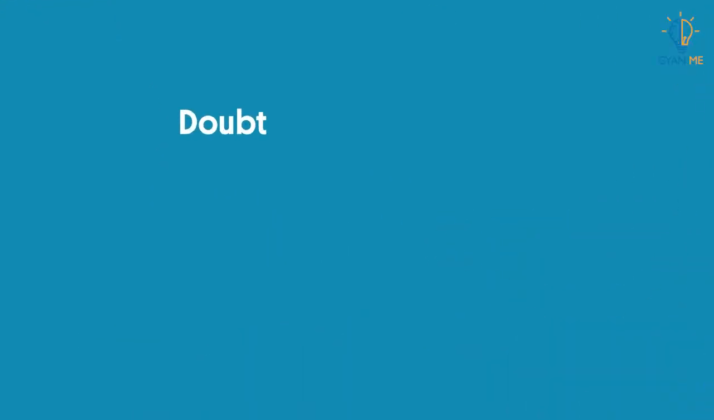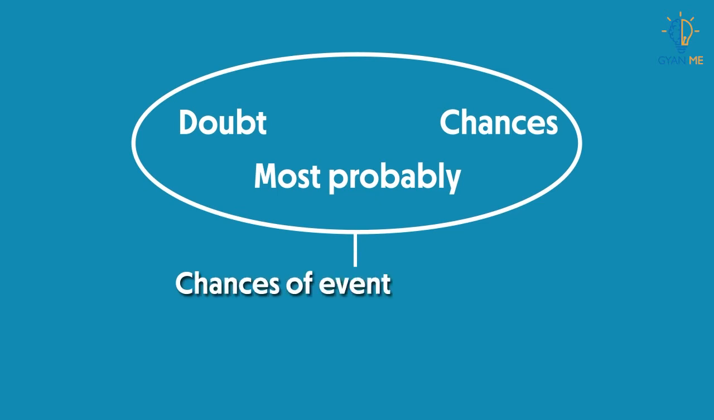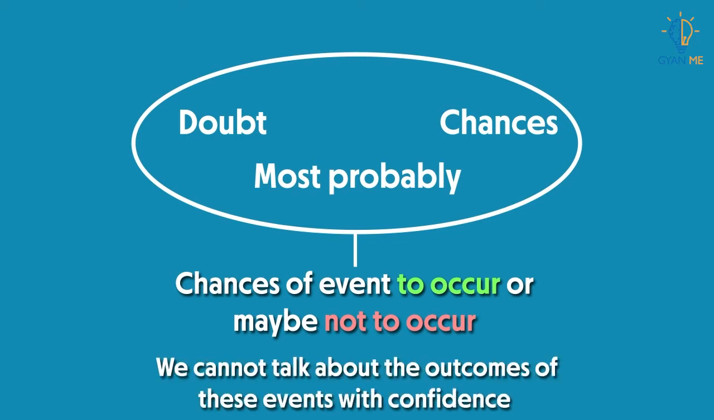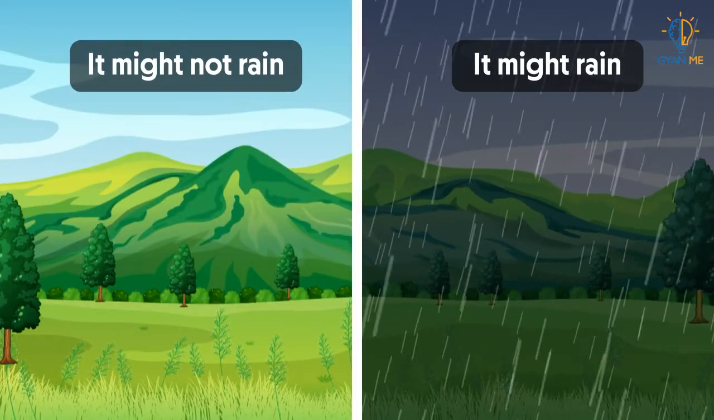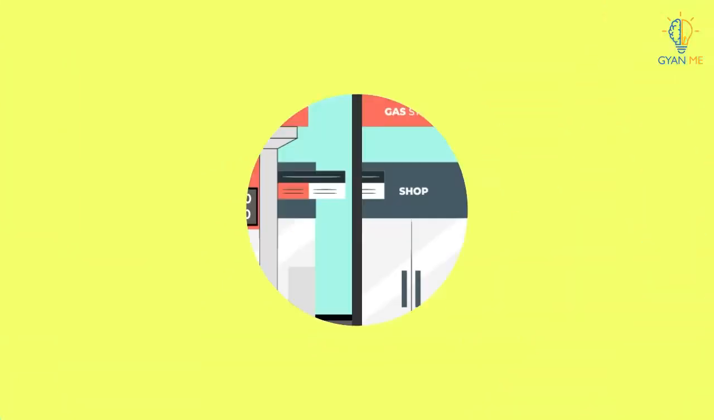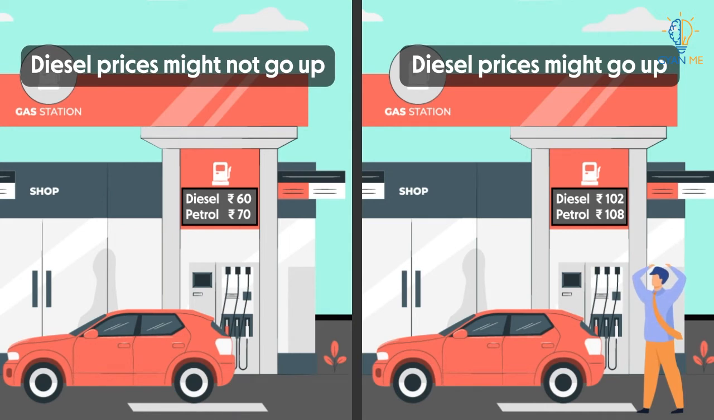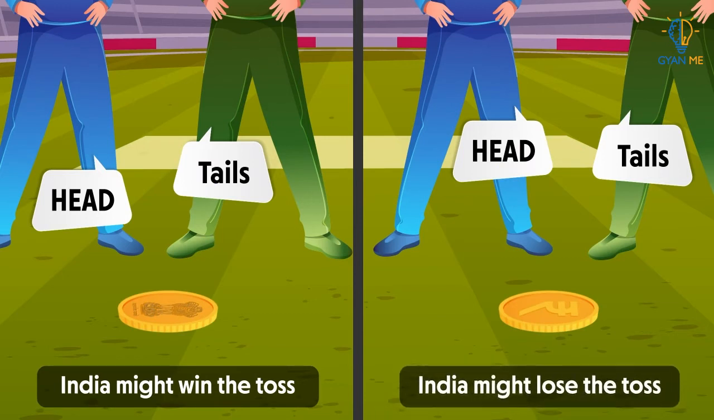The words doubt, most probably, chances, etc. used in the statements above involve chances of an event to occur and maybe not to occur. So we cannot talk about the outcomes of these events with confidence. Like in our first example, it might rain and might not rain today. In the second example, Rahul can pass, but he can also fail. In the third example, diesel prices might go up or might not go up and remain the same. In the last example, India might win, or might lose the match.